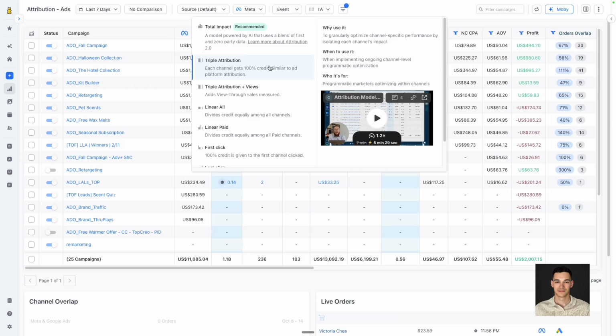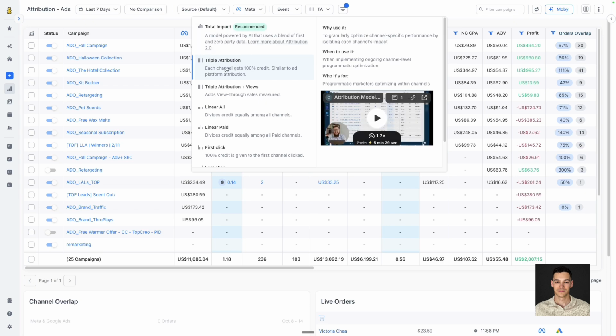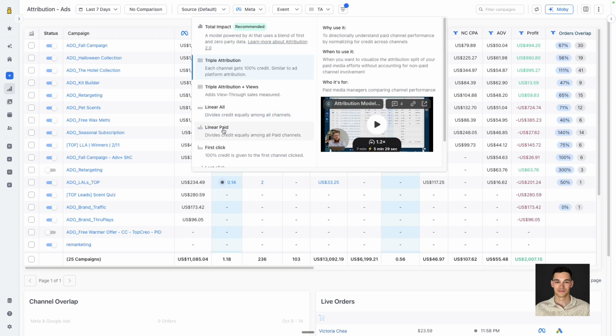When analyzing performance, I always recommend comparing 3 models inside of Triple Whale. First one is total impact. It gives blended results, but often overcredits existing customers, like we've already seen. It's not 100% correct. The second model is Triple Attribution, where each paid channel gets 100% of the credit. We have linear paid as well, which I also recommend. It splits credit evenly across all paid sources and is great for multi-channel setups.